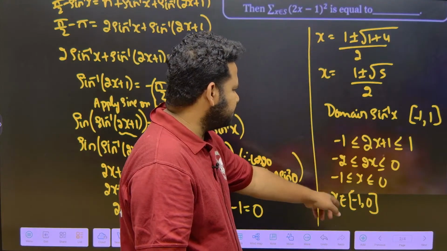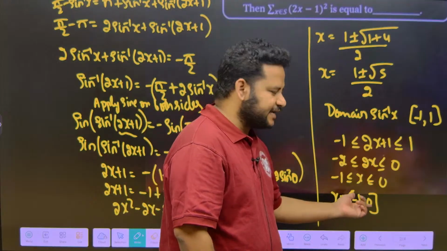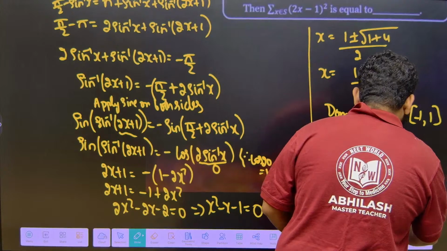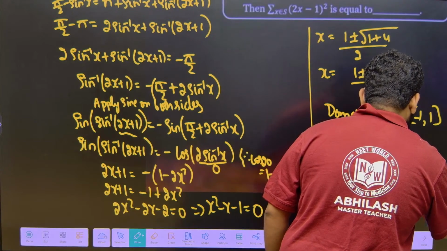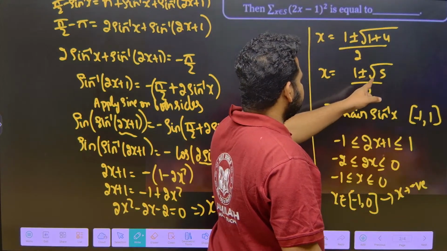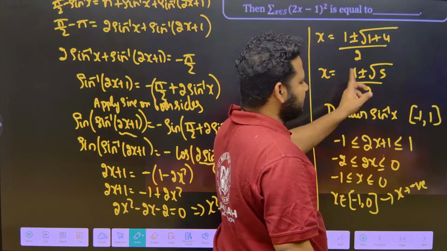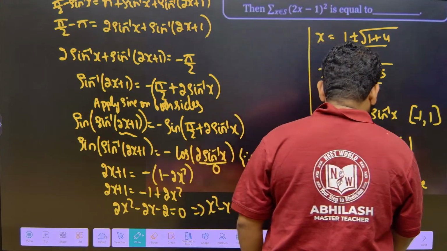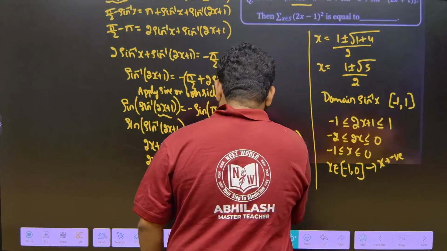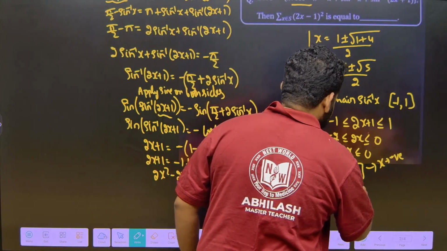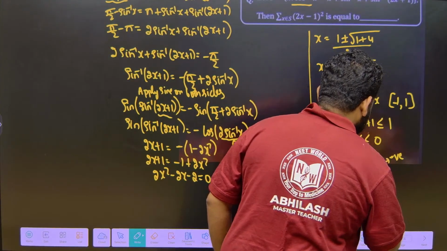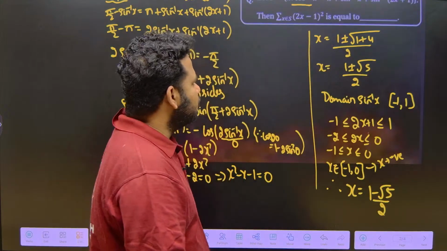If x belongs to minus 1 comma 0, that means it is having a negative value. X is negative we have to take. If x has to be negative, then definitely I have to take 1 minus root 5 by 2. I cannot take the positive value. Therefore x is equal to 1 minus root 5 by 2.